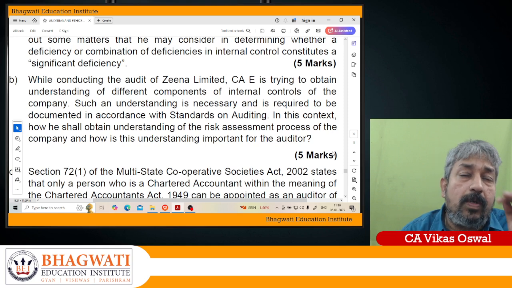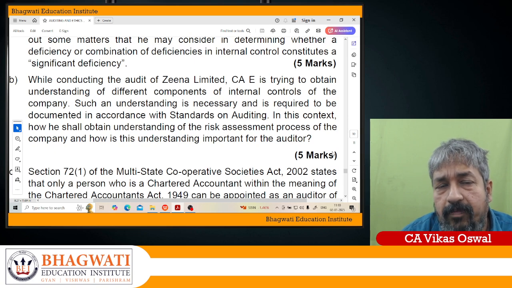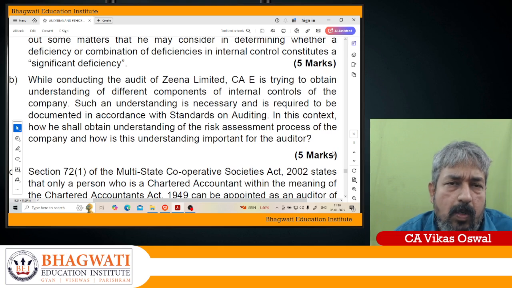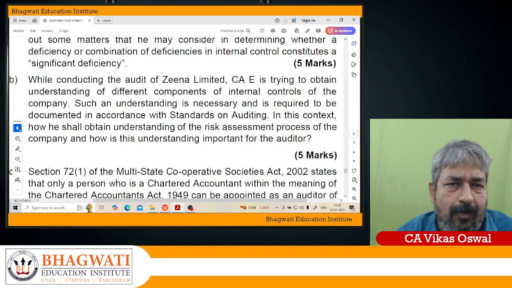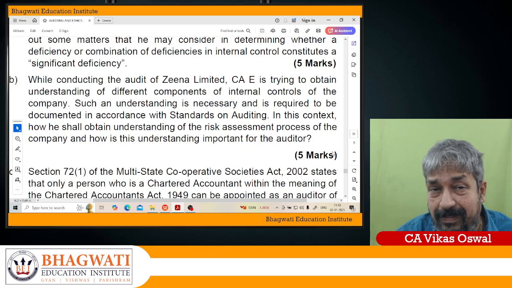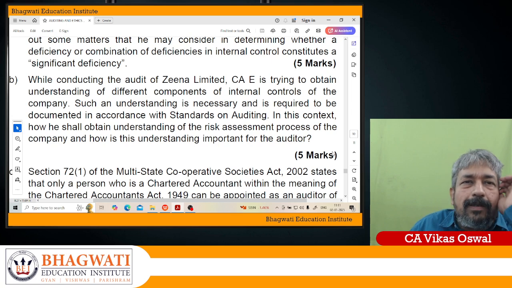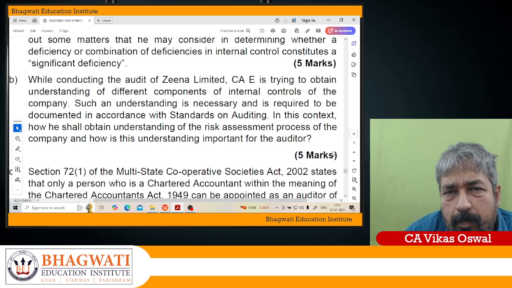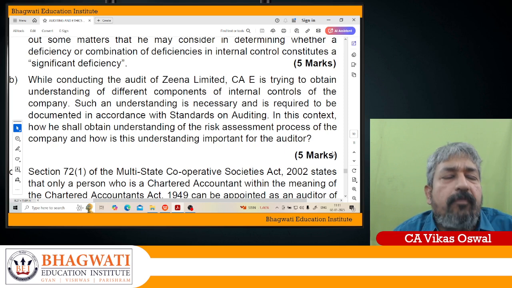The second thing, you have to estimate the significance of the risk. Is that risk very critical in nature? Take an example: the company has only one customer and is completely dependent on that one customer. Tomorrow that customer says, I don't want to continue. What will happen? It's a business risk, and it leads to provision for bad and doubtful debts.